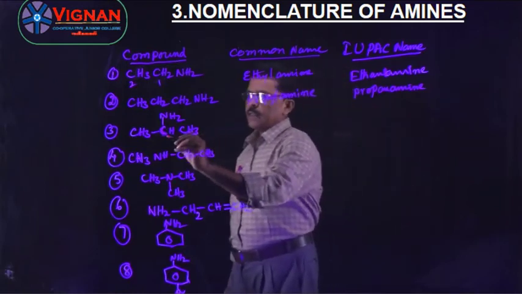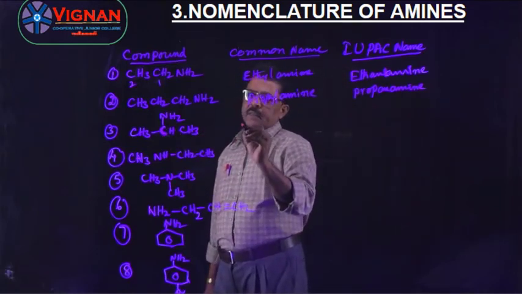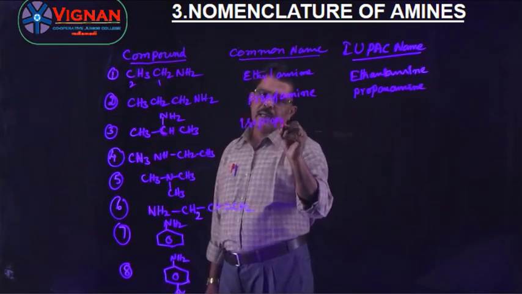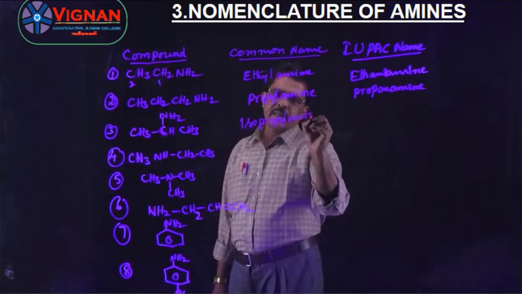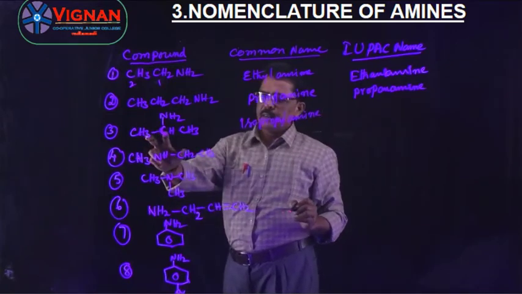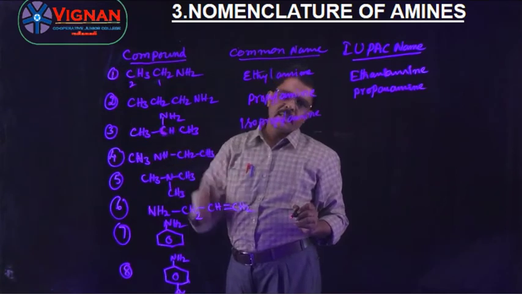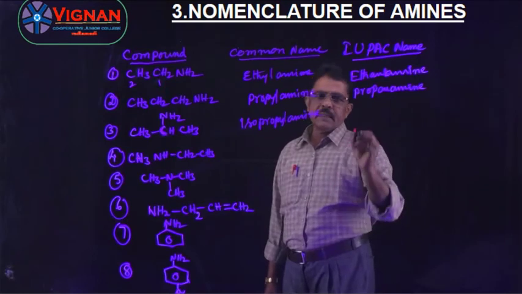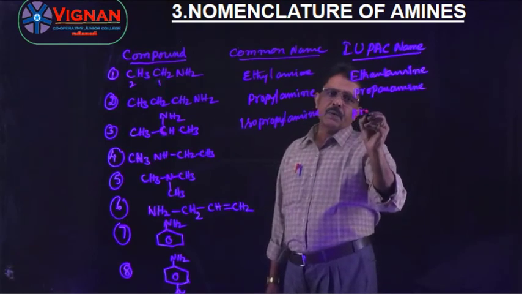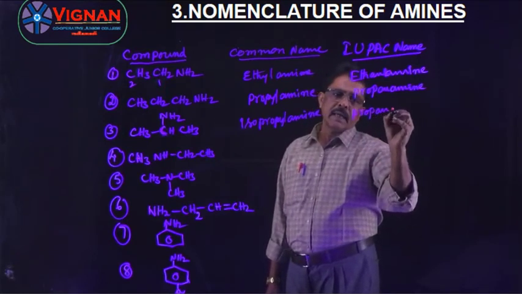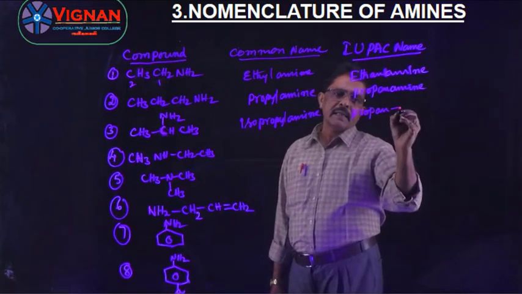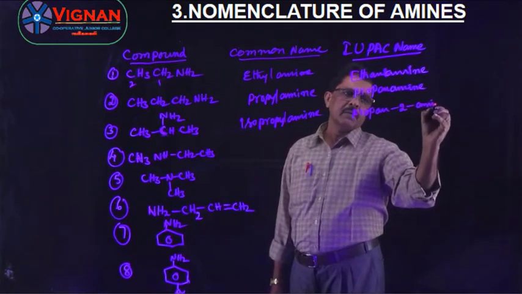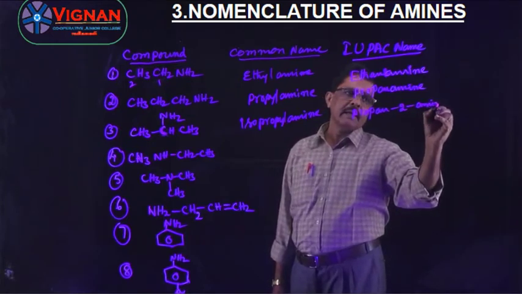And taking the third example, this is isopropyl amine. Why is it isopropyl? Because this secondary carbon consists of one methyl group. So isopropyl amine, and here prop, single bond, terminal E is replaced with amine, propan-2-amine.